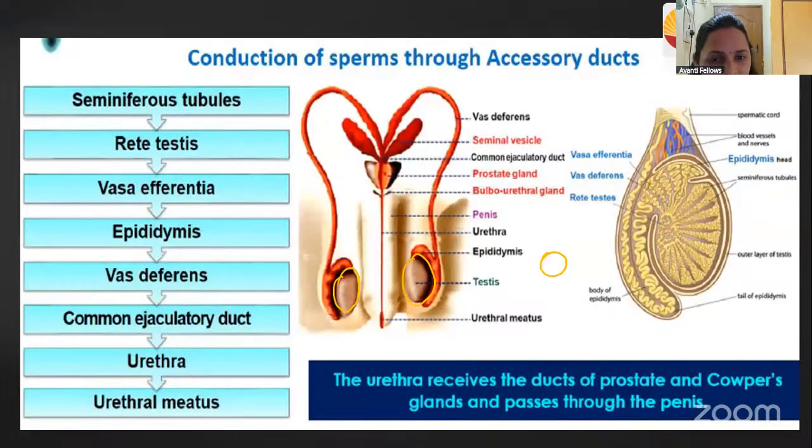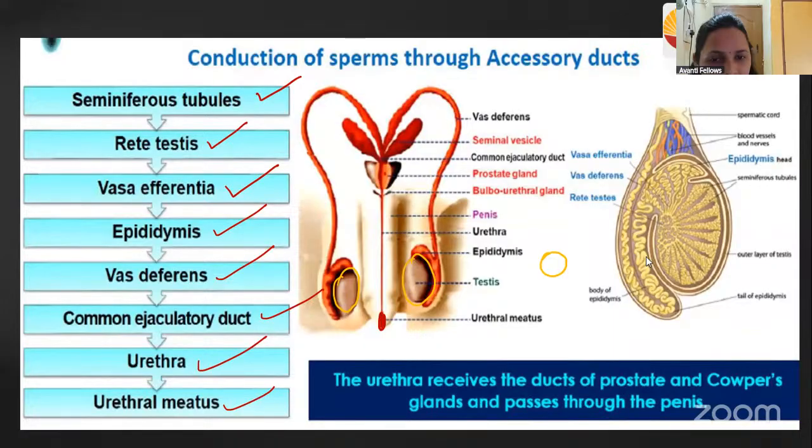Okay. So now let us talk about the conduction of the sperm through the accessory ducts. We studied in the last class also. We continued that. I will simply tell that the sperm is produced in the seminiferous tubule. Then it will pass to the rete testis, then to the vasa efferentia, then epididymis, vas deferens, common ejaculatory duct, urethra, then through the urethral meatus. Through this, it comes to the outside world. Okay, fine.